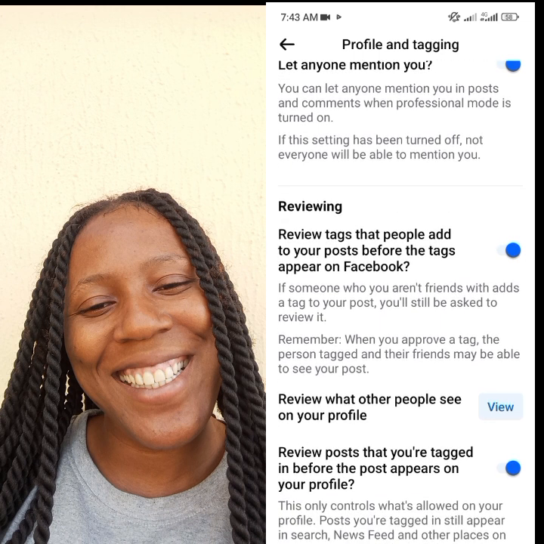So this particular one is saying if somebody tags you in a post, you should be able to review it. Facebook will notify you that somebody tagged you in a post. Do you want to approve it so that the post will show that you are being tagged? If you don't want it, just leave it like this. Turn it on. You understand?